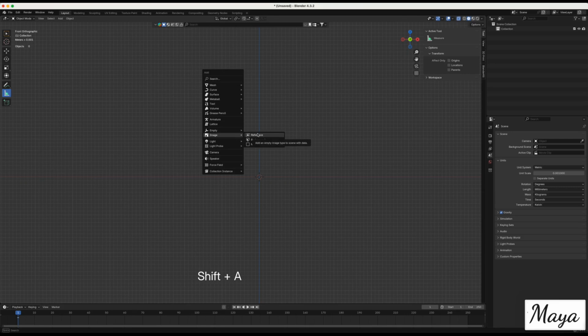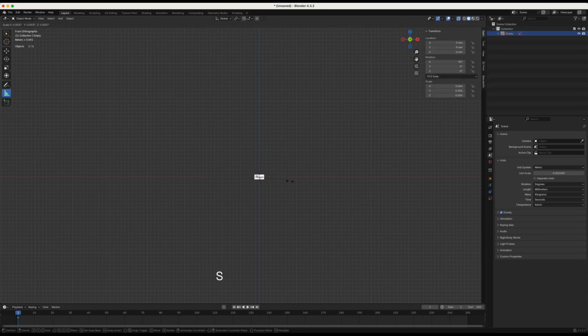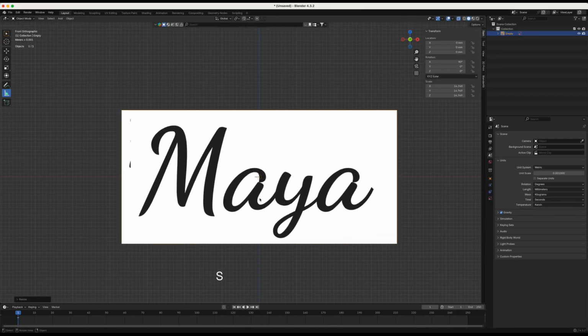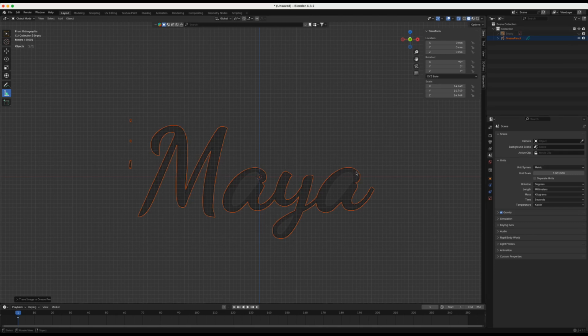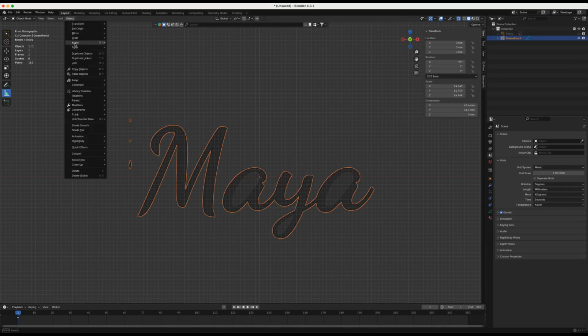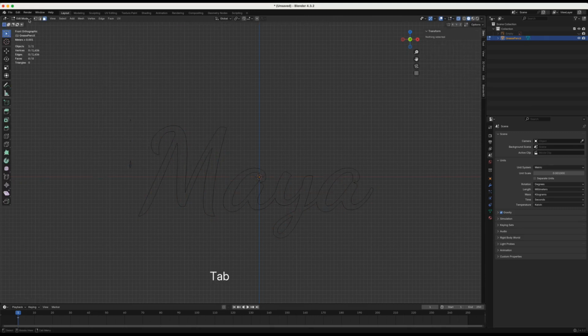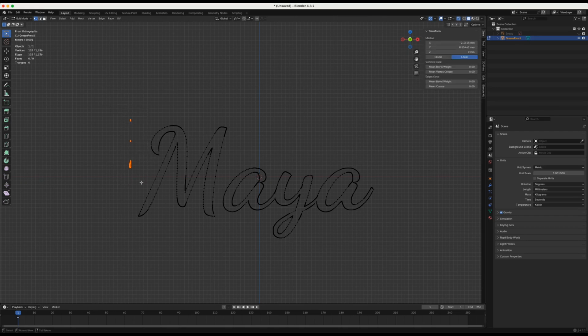Now let's import the image into Blender. Right-click, trace image to grease pencil. Hide the image, click on the trace, go to Object, Apply, Visual Geometry to Mesh. Click Tab to enter Edit Mode, delete small pieces.